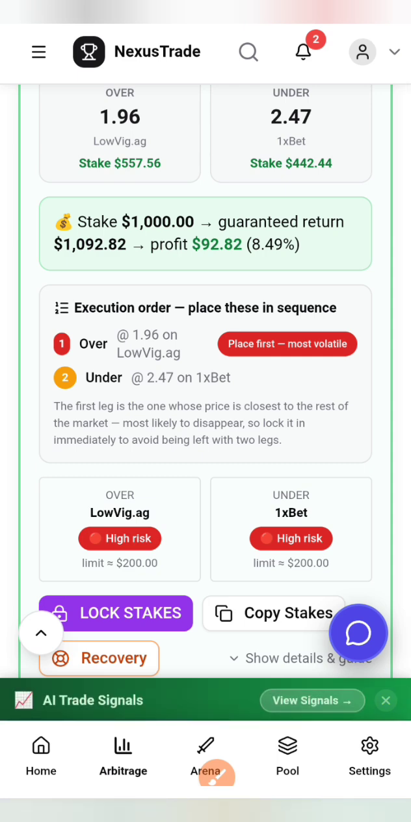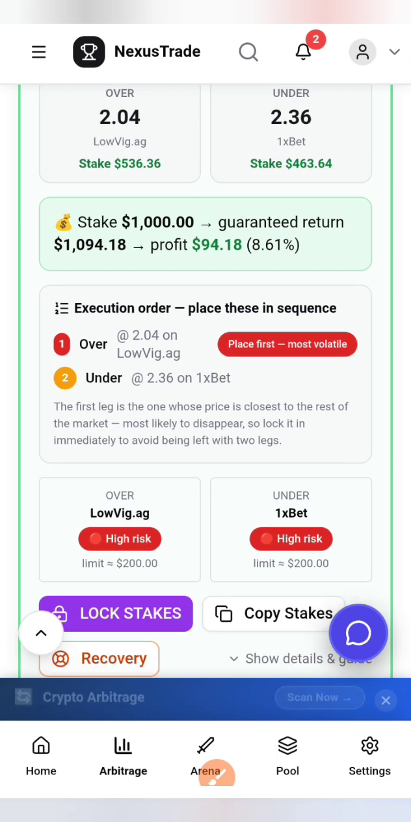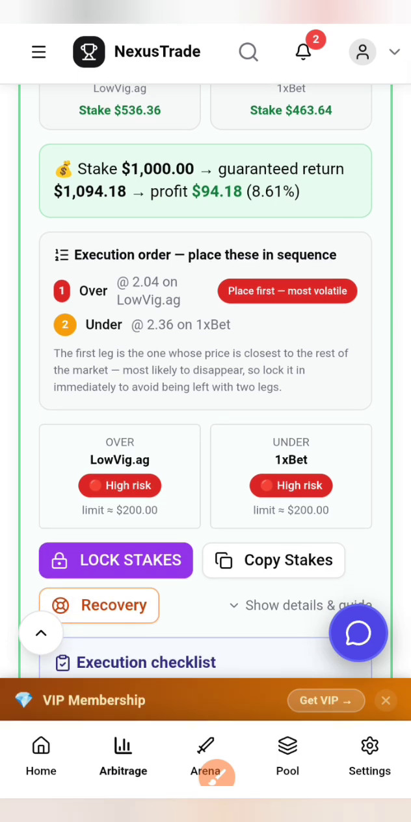Please, this is the sequence. Now it's going to tell you the first one you should play. The first one you should bet on is the lowest odd, which is 1.96 on lovig.ag. You're going to play that one because that one is more likely to come in, to avoid risking your funds. The next one is to play the under, because you're going to play over on the other platform and under on the other platform, so in any outcome you still win. So you're going to play this one on 1xbet, where the odd is 2.36.